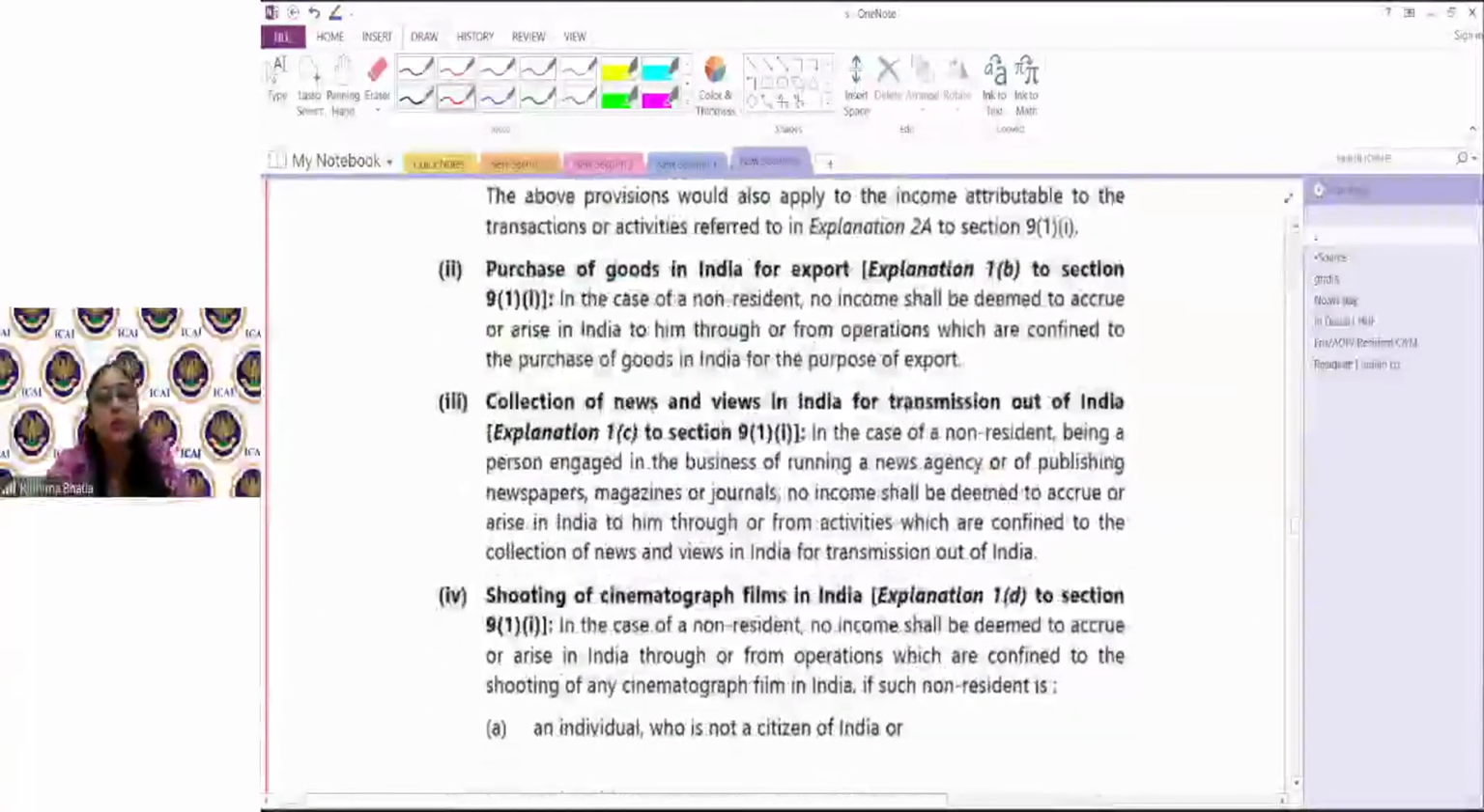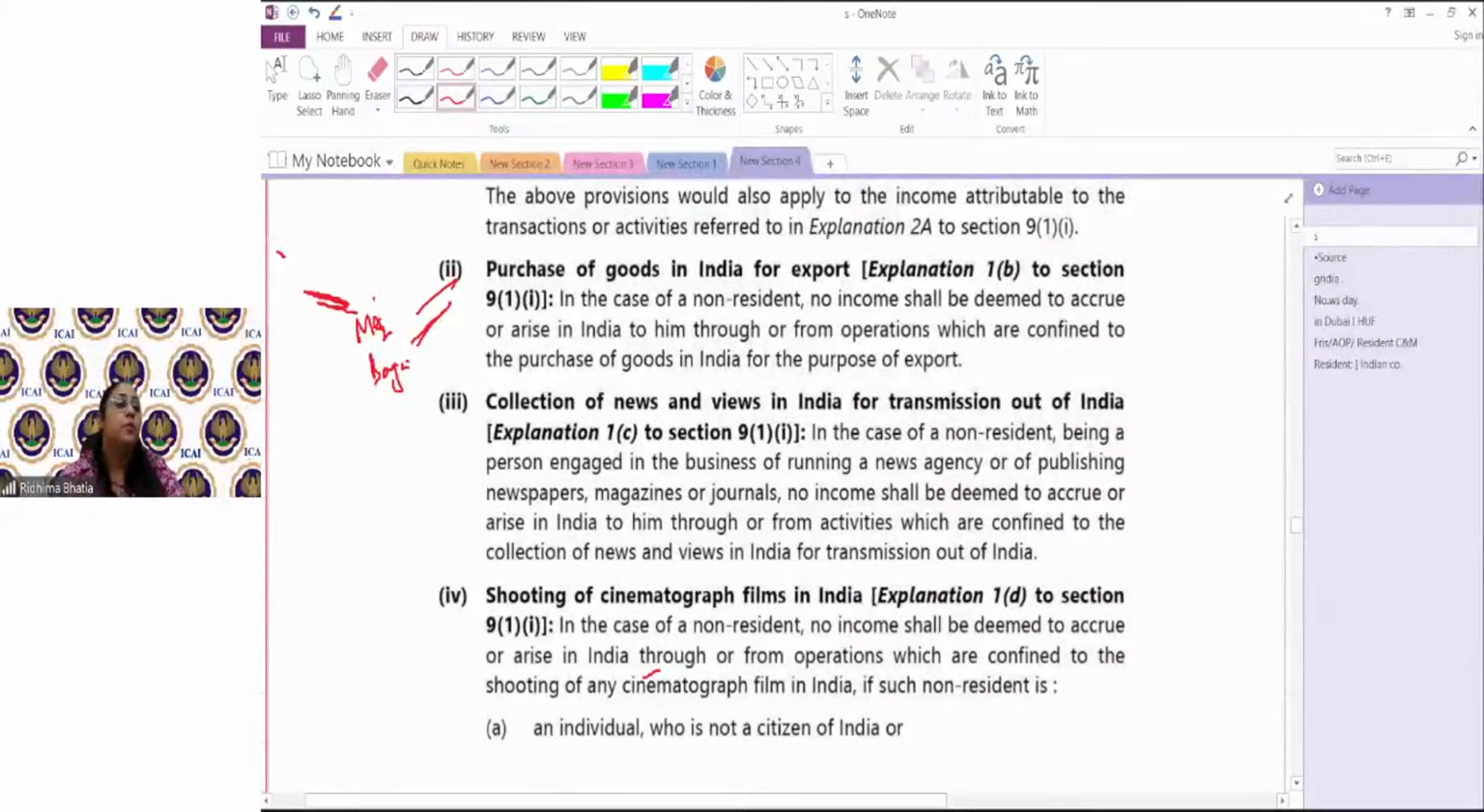One is the purchase of goods in India to export. Like this person is purchasing goods, so there is this business connection, who was Mr. Bajaj. Okay, he is purchasing goods, but entirely to export outside India. There is no sale happening in India. Then this would not be termed as income from business connection in India.